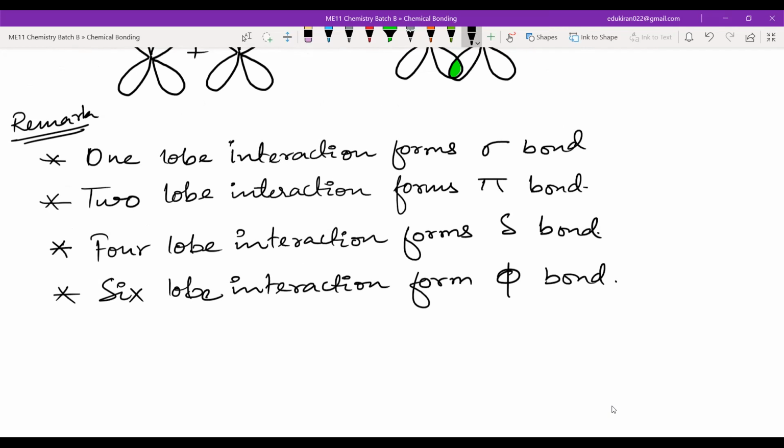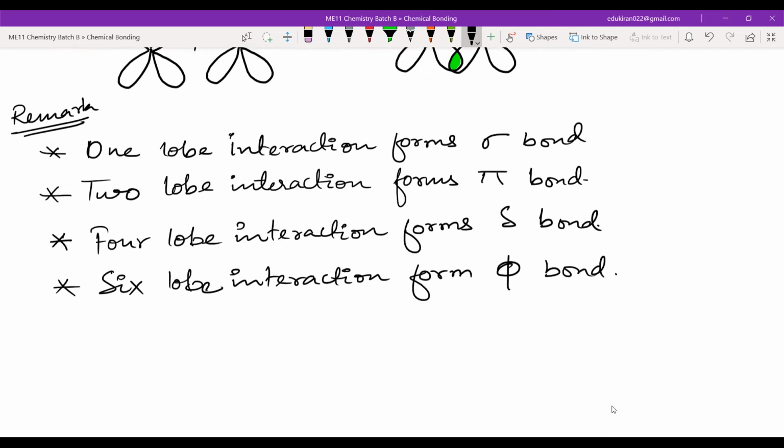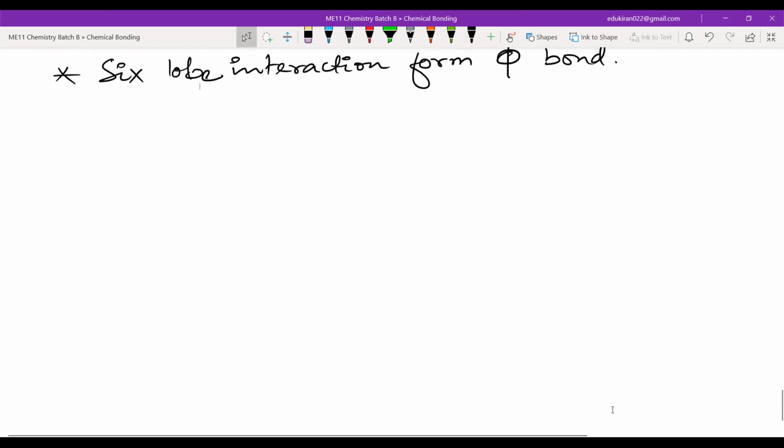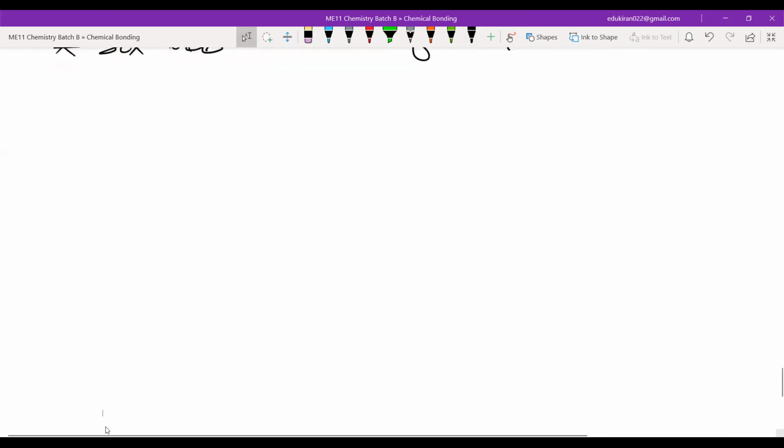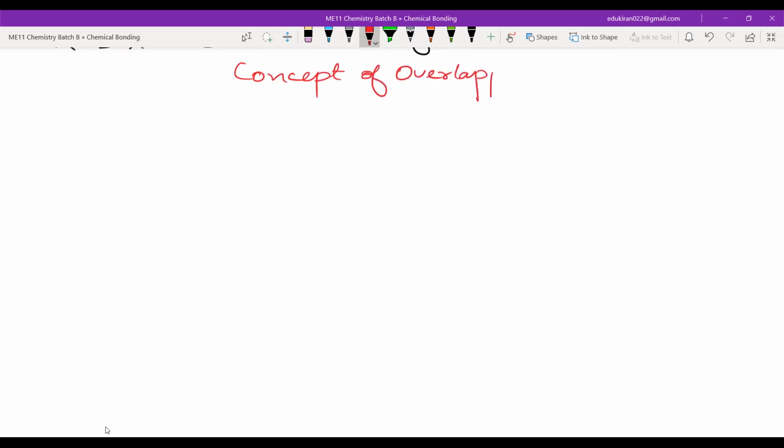Okay. Now, after the formation of pi and sigma, let us move to the concept of overlap. Okay, the concept of overlap. Please write the concept of overlapping, and this will be helpful in determining which of the overlaps are stronger and where will be the effective overlapping. So please write concept of overlapping.